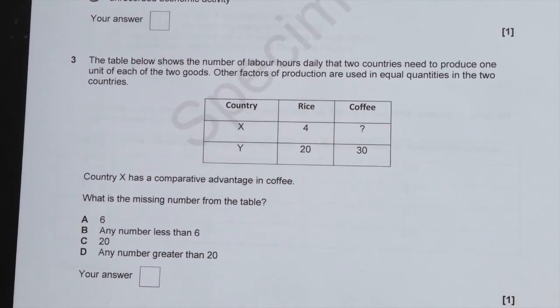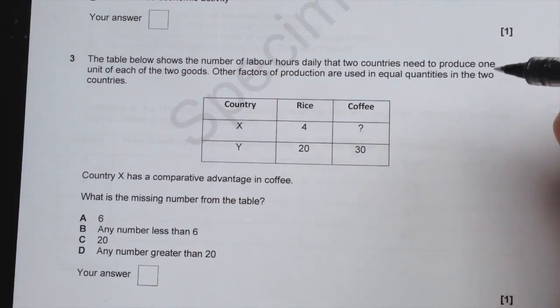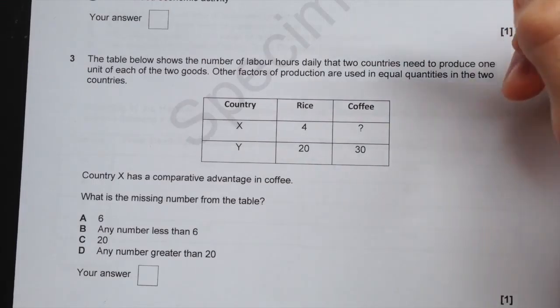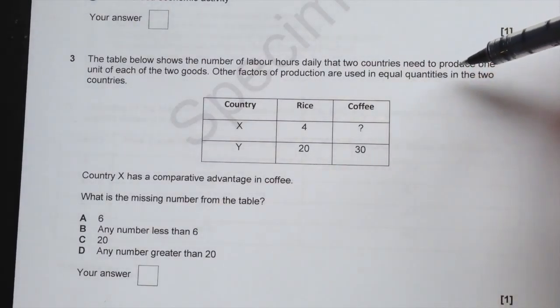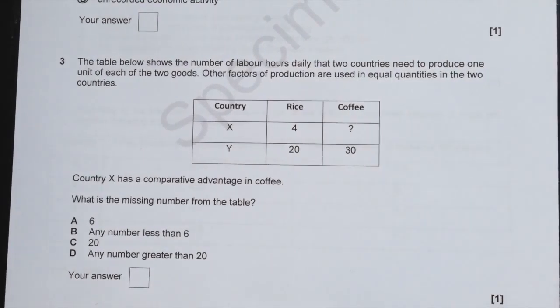The table below shows the number of labour hours daily that 2 countries need to produce 1 unit of each of the 2 goods. Other factors of production are used in equal quantities in the 2 countries. So that means that both countries, for the other factors of production, are exactly the same. They require the same amount of these factors.